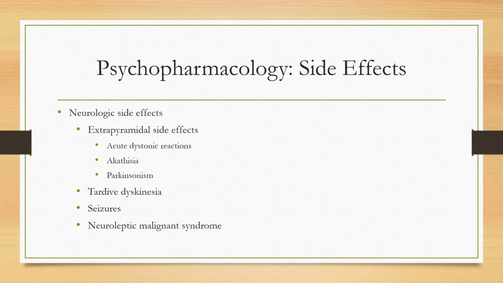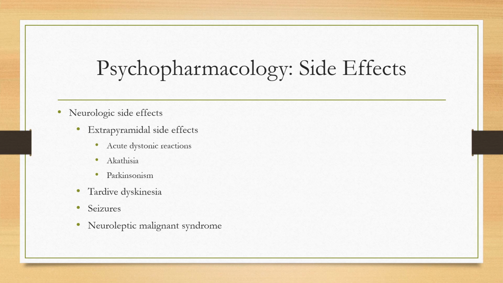Antipsychotic medications can have a lot of disturbing side effects. Extrapyramidal side effects include acute dystonia, akathisia, and pseudoparkinsonism. We can also see tardive dyskinesia, seizures, and neuroleptic malignant syndrome. Dystonic reactions appear early in the course of treatment, characterized by spasms in discrete muscle groups like the eye or neck. They may be accompanied by the protrusion of the tongue, dysphagia, laryngeal or pharyngeal spasms, which may compromise the airway. They can be painful and frightening.